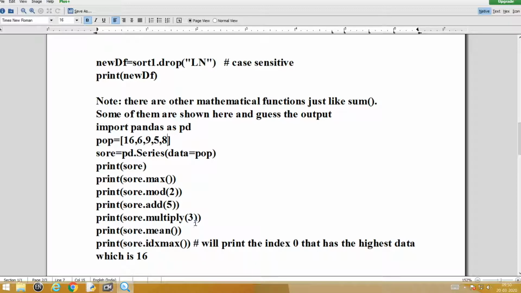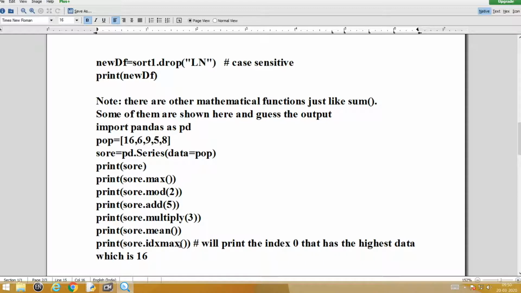Multiply, similar to that. Each element is identified with the help of the name of the object itself. We need not specify SOR of 0, SOR of 1, SOR of 2. So that is one good advantage here. So SOR dot multiply 3. Then comes what I was talking about earlier, SOR dot mean. That is, instead of writing the average properly, you can write this also.